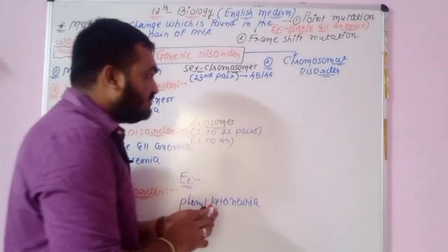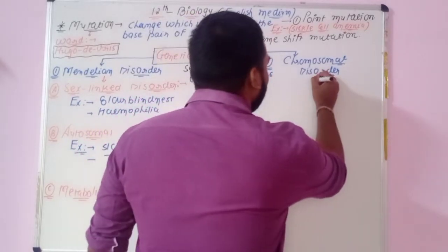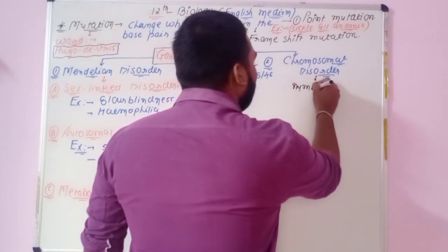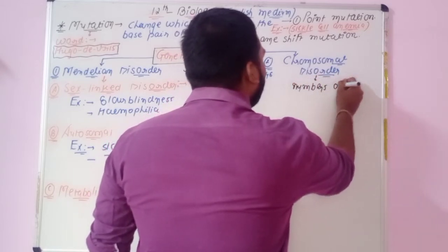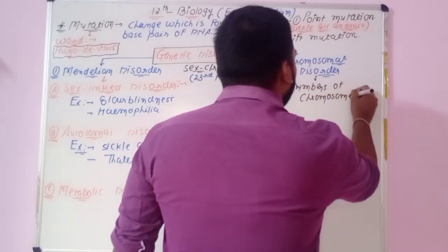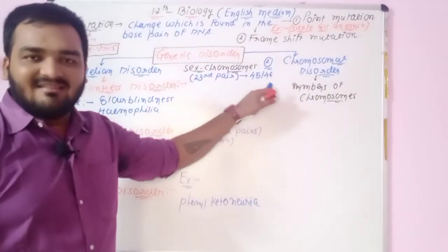Here, if we talk about the chromosomal disorder, what about chromosomal disorder? If the number of chromosomes is changed, for example 46 to 47, or 46 to 45.